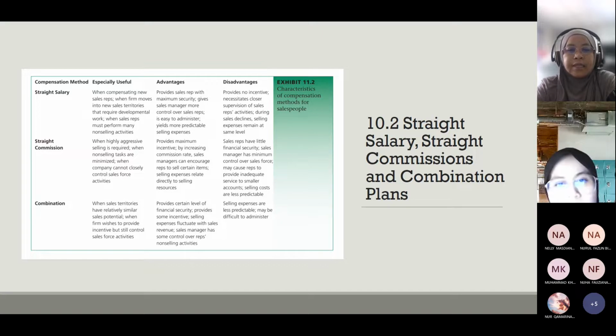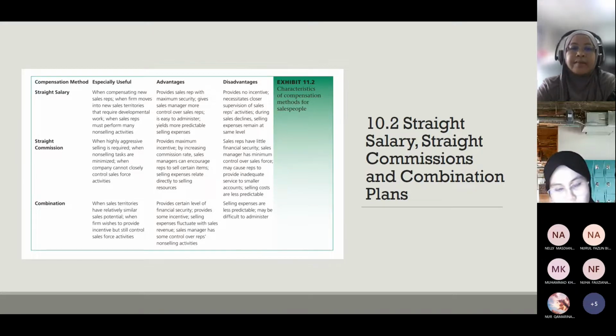Okay, in terms of disadvantage, sales reps have little financial security. Sales manager has minimum control over the sales force. It may cause reps to provide inadequate service to smaller accounts. Selling costs are less predictable. So these are the pros and cons. If you go for straight commission, it is good, but managers don't have control over their sales force, because the sales force can demand at this time.